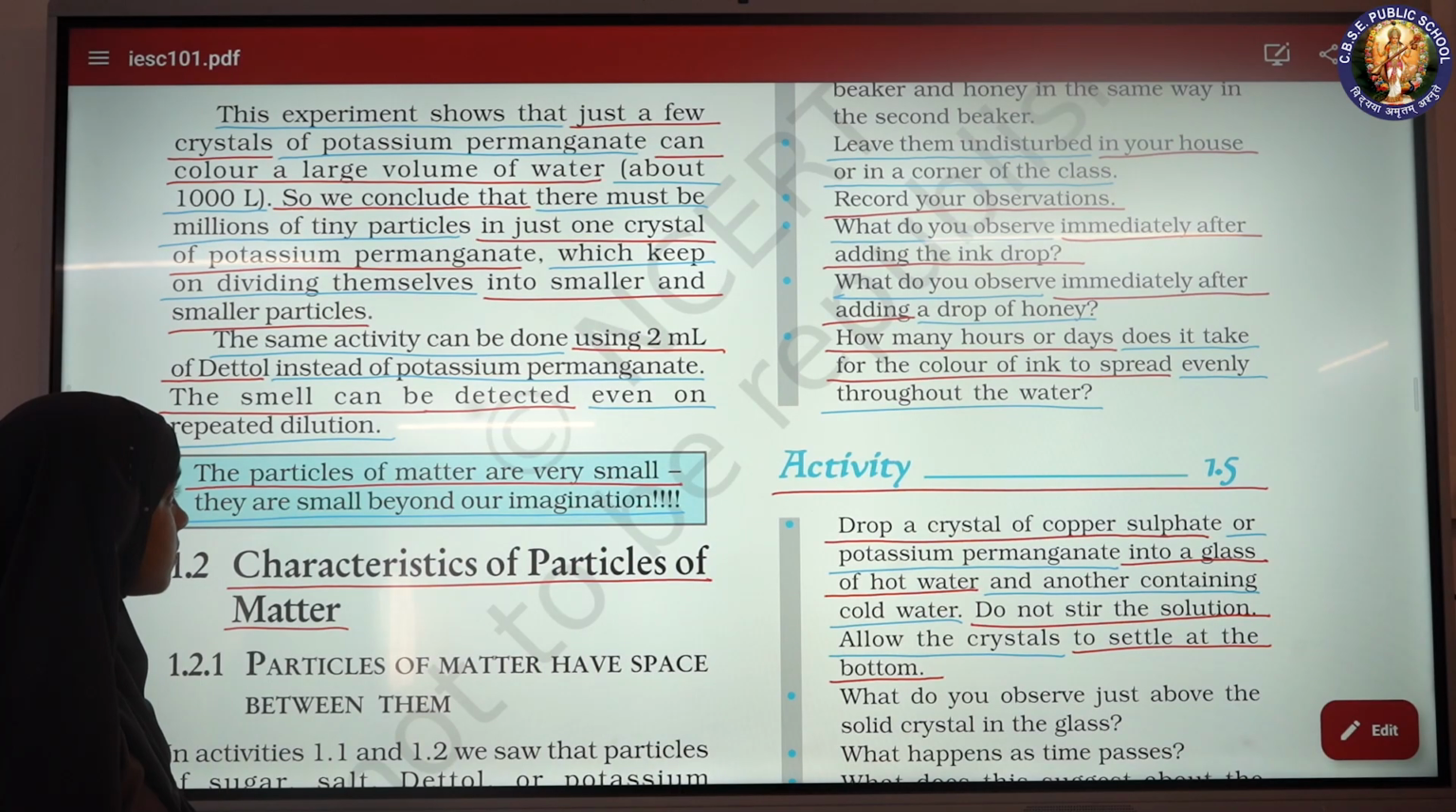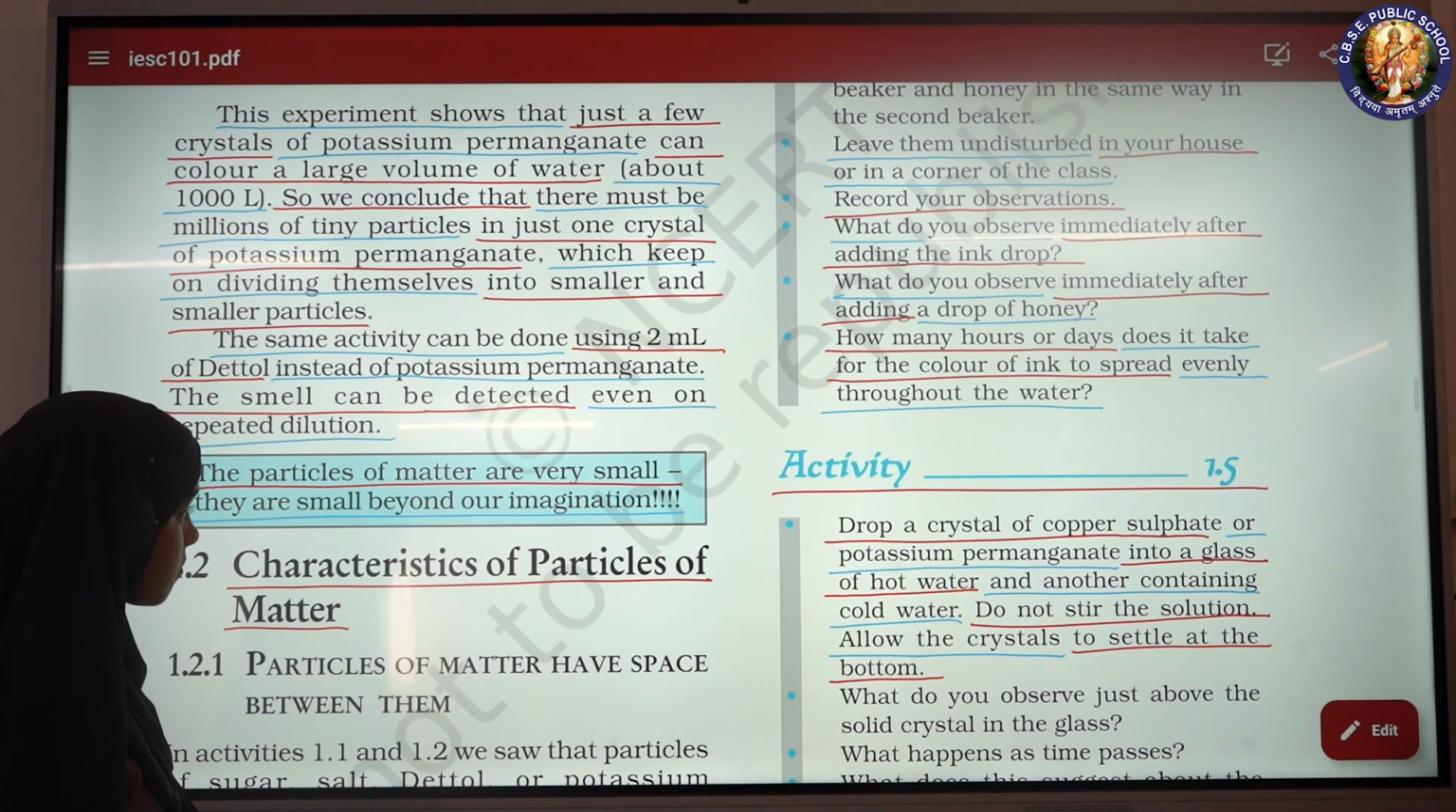What do you observe? Immediately after adding the ink drop, what do you observe? Immediately after adding a drop of honey? How many hours or days does it take for the color of the ink to spread evenly throughout the water?